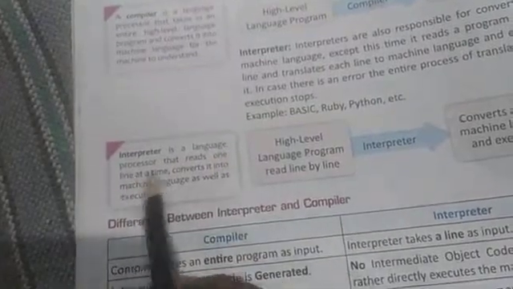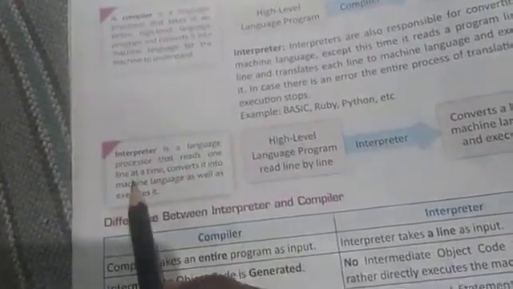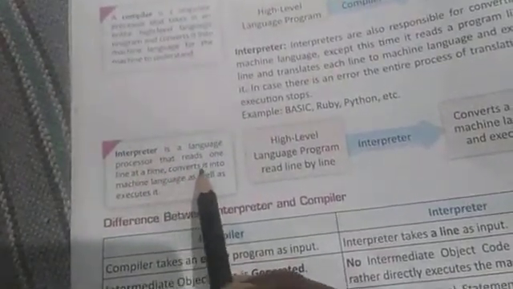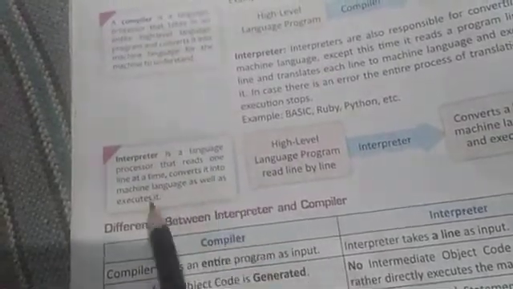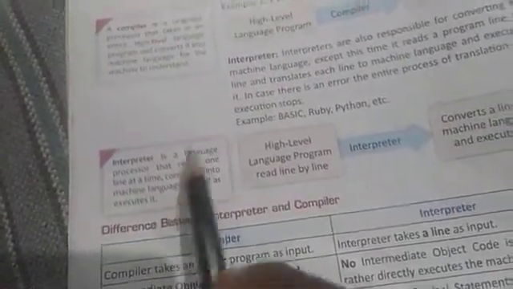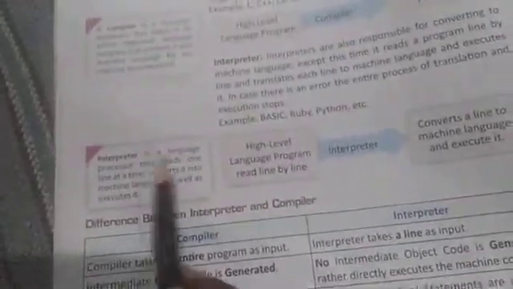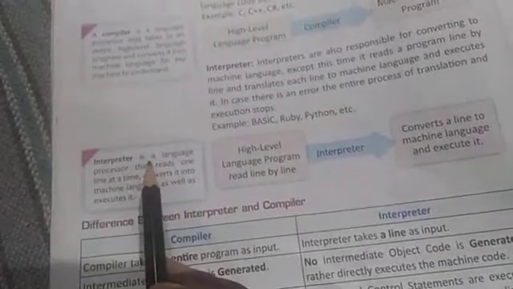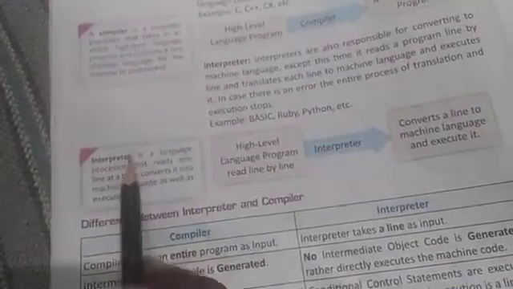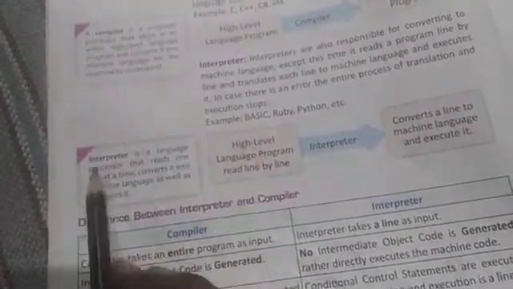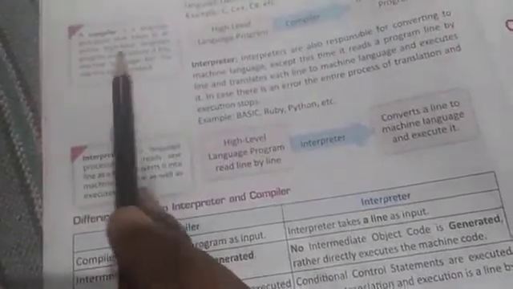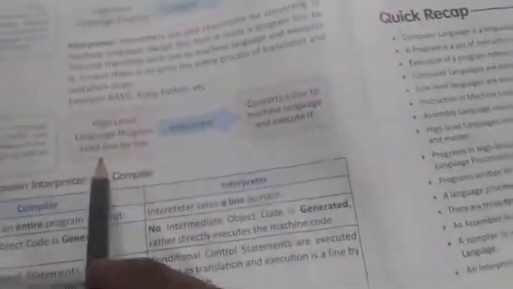Now the next one is interpreter. An interpreter is a language processor that reads one line at a time and converts it into the machine language as well as executes it. It means the same work is done by the interpreter, but it converts the high level program into the machine language line by line. Clear? Line by line. Here, this is the method.